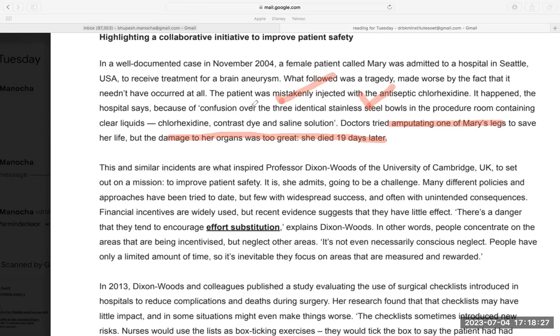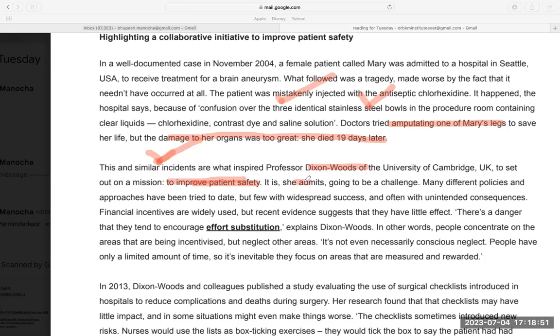This and similar incidents, the bad incidents, the incidents of mistakes, are what inspired Professor Dixon Woods, University of Cambridge, UK, to set out on a mission to improve patient safety, because she understood that patients can die due to mismanagement. So that is where she wanted to improve safety.